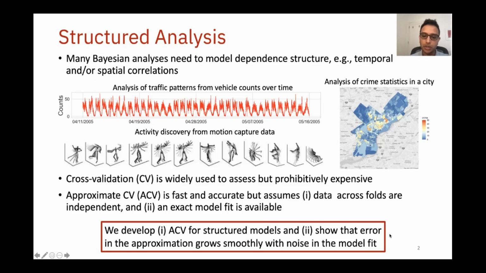Our contribution lies in resolving both of these difficulties. We extend ACV, approximate cross-validation procedures, through new methods that are applicable to structured models, and through new theory which shows that the error in the approximation grows smoothly with the noise in the initial model fit.